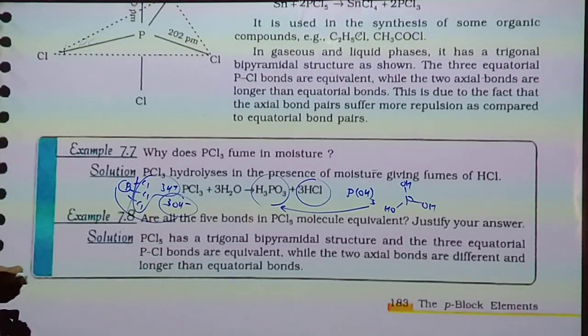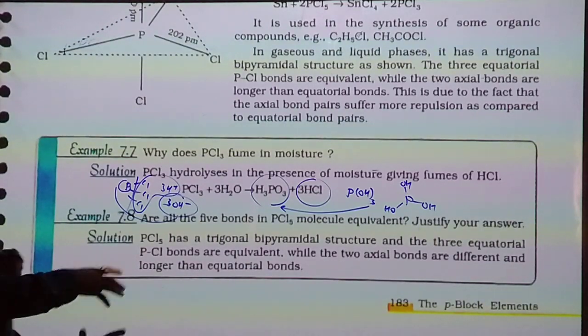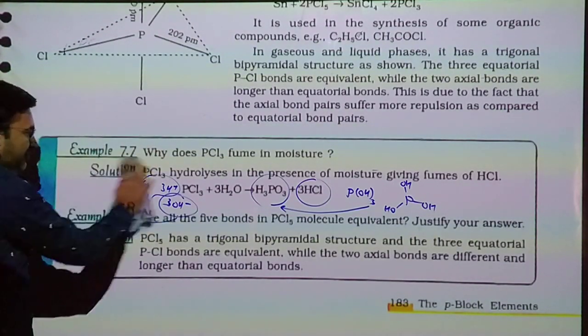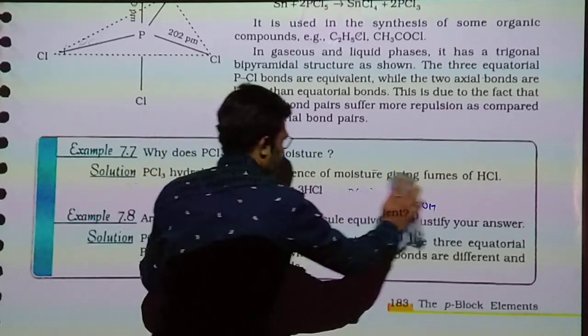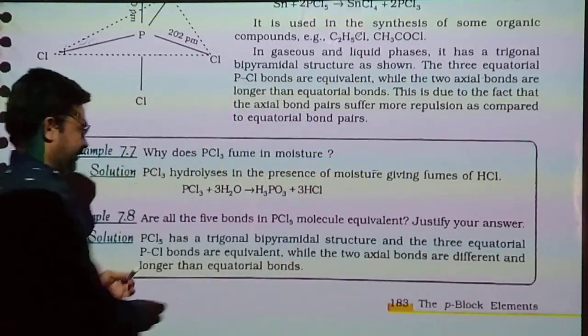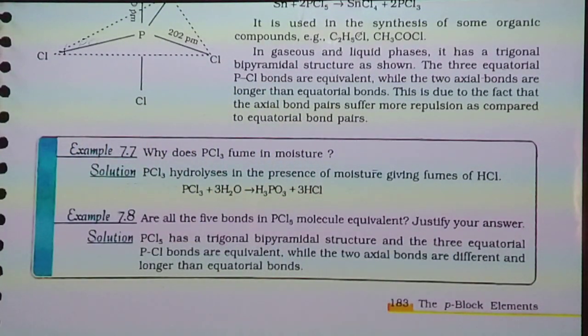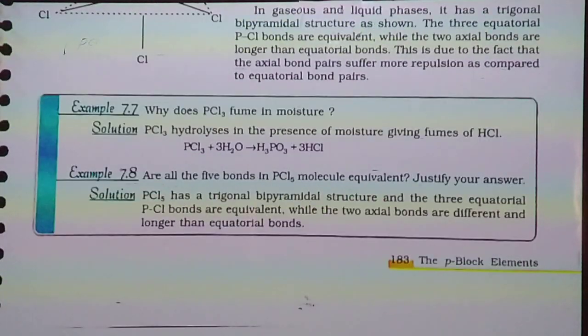So hydrochloric acid and phosphorous acid are formed, and it gives fumes, smoke in the air due to hydrolysis. It forms a mixture of 2 acids, and due to HCl it gives white smoke.